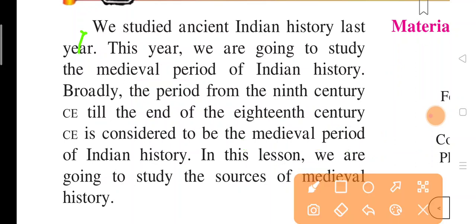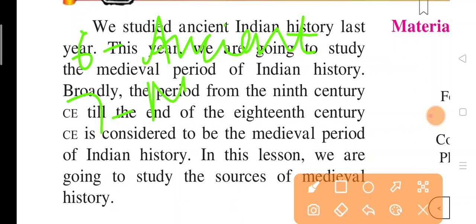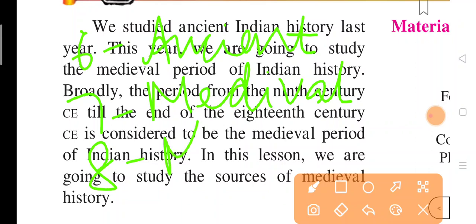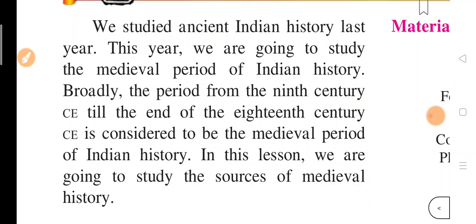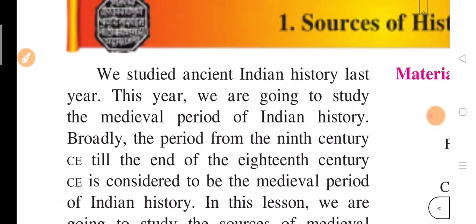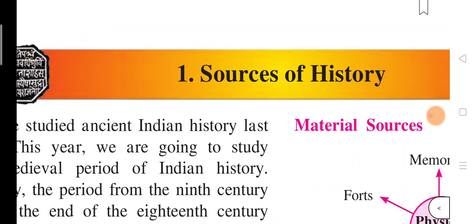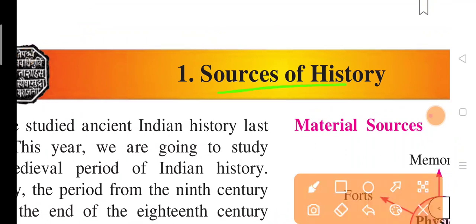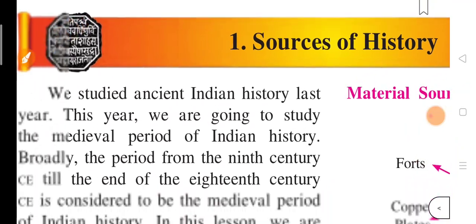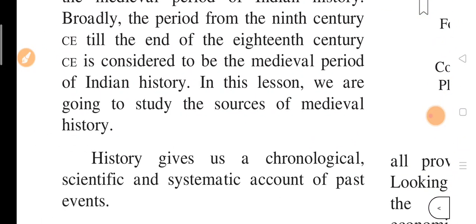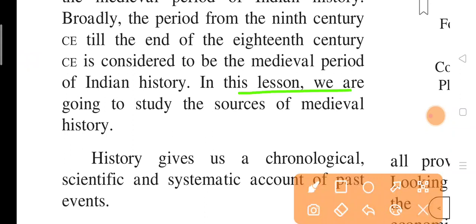Okay, so in class 6th we have studied ancient history and in class 7th we are going to study medieval history and in class 8th we are going to study modern history. Okay, so let's concentrate on medieval history. This lesson is very important because in this class we are studying about the medieval history and this is the beginning of medieval history. So in this lesson we are going to study the sources of the medieval history.